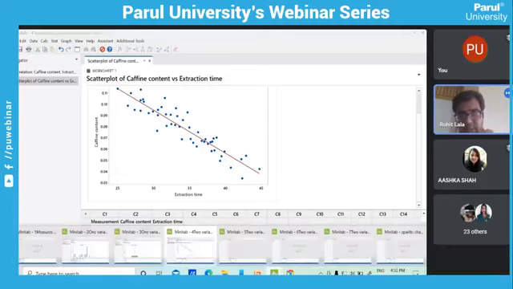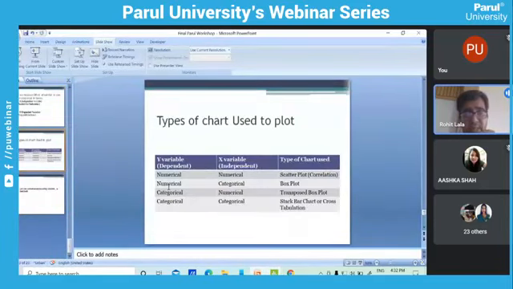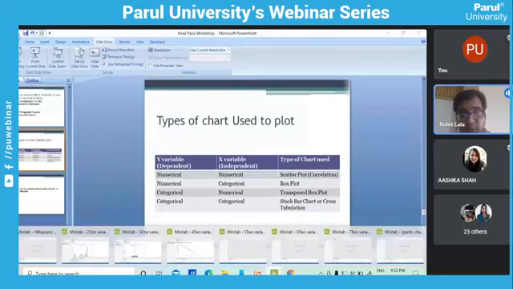Next important thing that we need to study is if one variable is numerical and the other variable is categorical. But yes, here you need to see which variable is independent and which variable is dependent. Suppose your y variable is numerical and x variable is categorical, you need to prepare a box plot. So now here we will see a box plot, but a box plot of two variables.